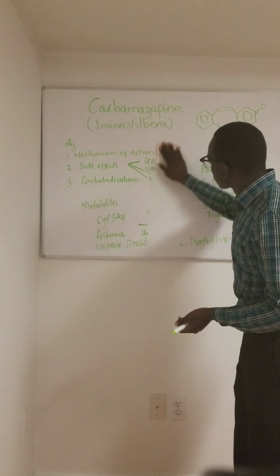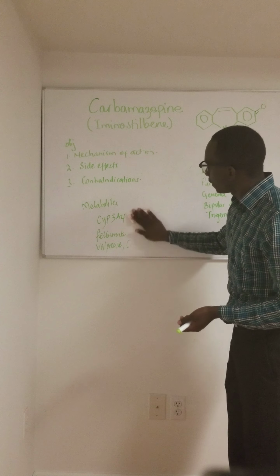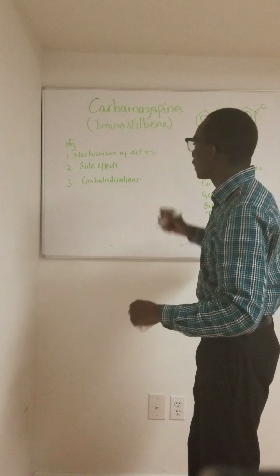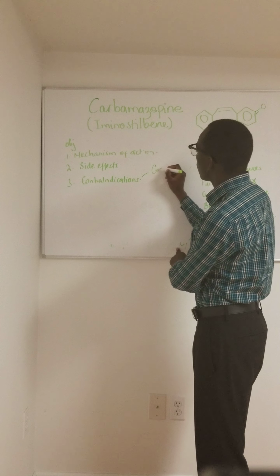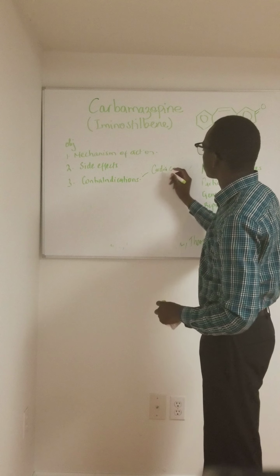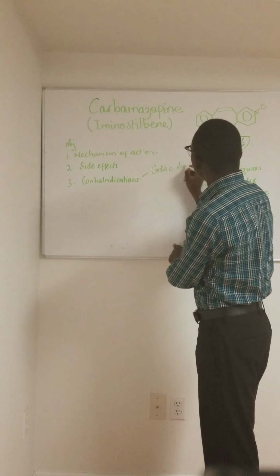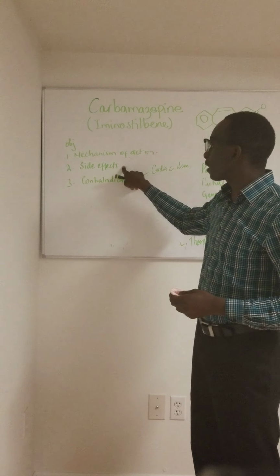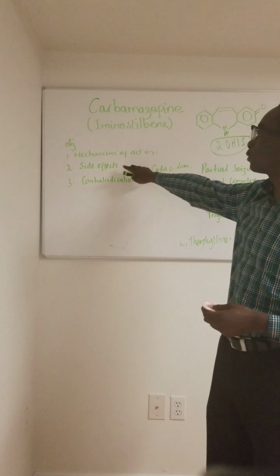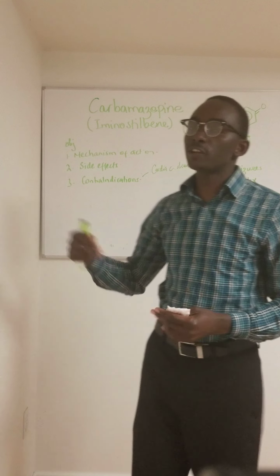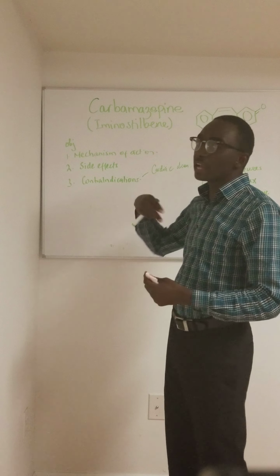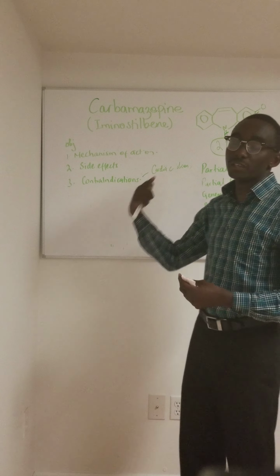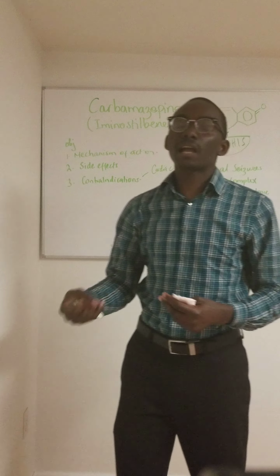Like I said, in contraindications, we do not give this drug to patients with cardiac diseases such as congestive heart failure and cardiac arrhythmias, because one of the side effects I forgot to put here is cardiac disturbances. If a drug causes cardiac disturbances, we should use caution when giving it to patients with congestive heart failure and cardiac arrhythmias.